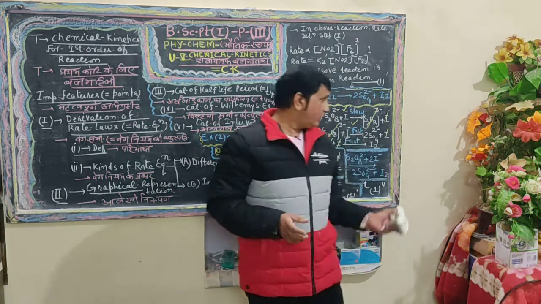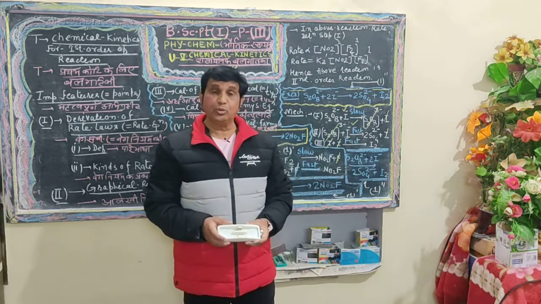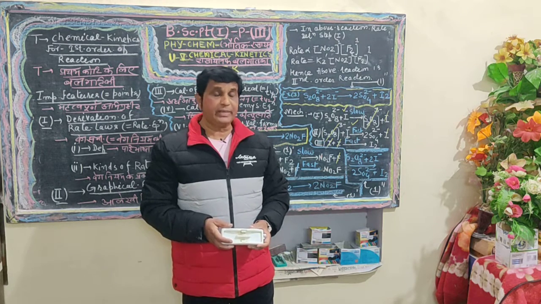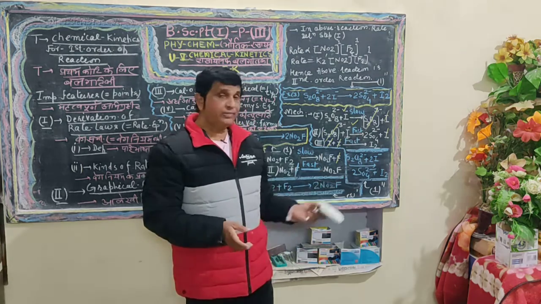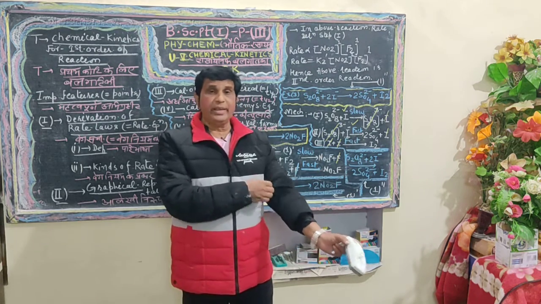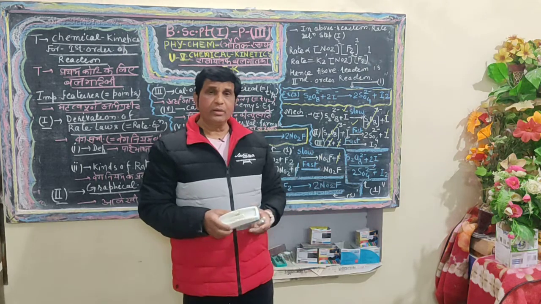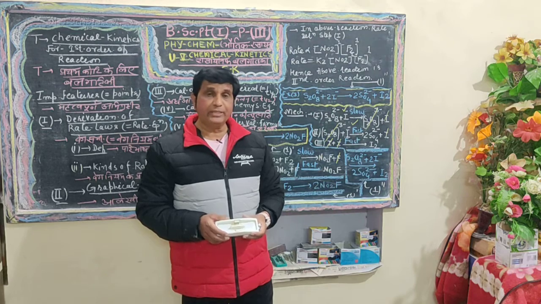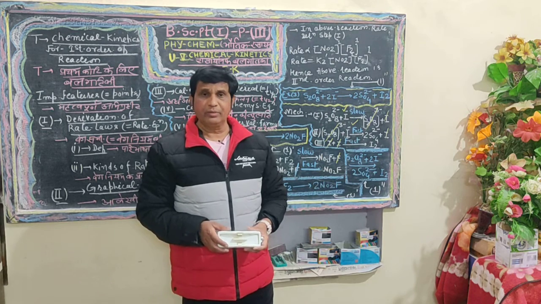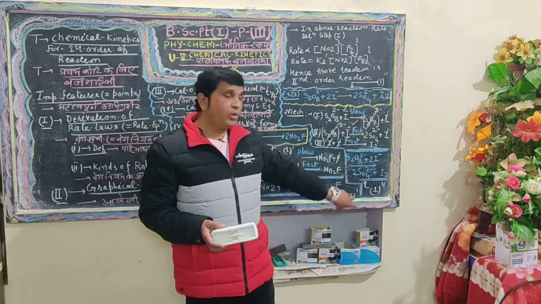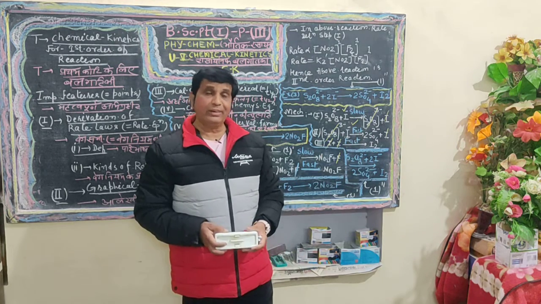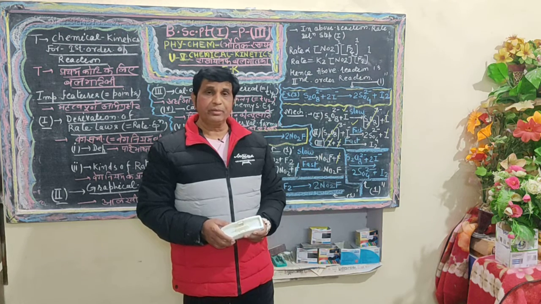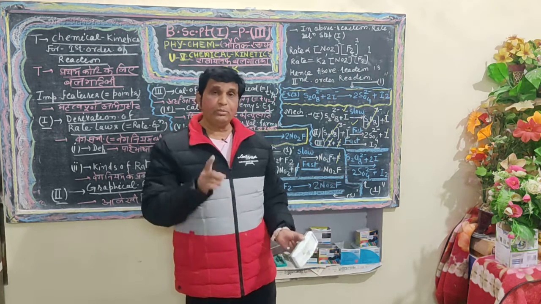The second example is the inversion of sucrose. The same postulate, the same theory, is applicable. In the inversion of sucrose, when sucrose is hydrolyzed in acidic media to produce glucose and fructose, the excess concentration of H2O again does not influence the velocity of the reaction. In such a condition, the order of the reaction depends upon the unity power of the concentration of sucrose.